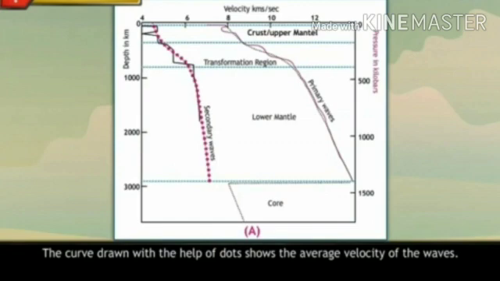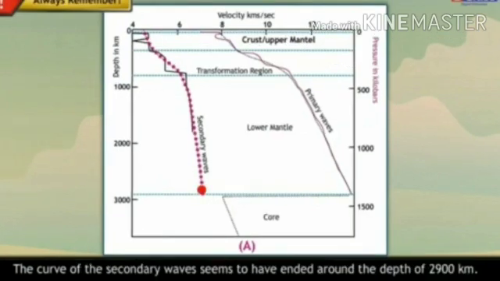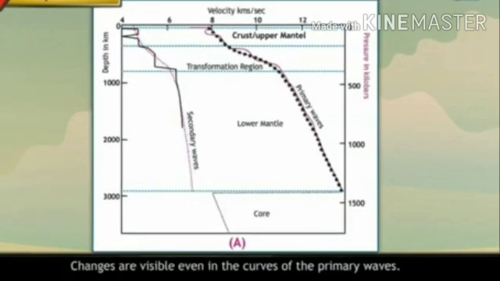The curve drawn with the help of the dots shows the average velocity of the waves. The curve of the secondary waves seems to have ended around a depth of 2900 km. Changes are visible even in the curves of the primary waves.